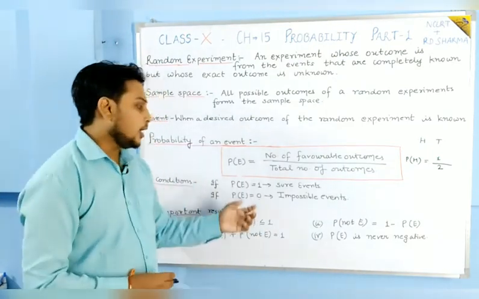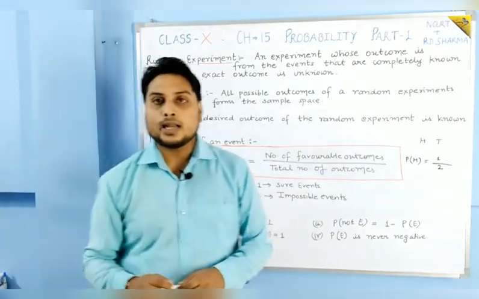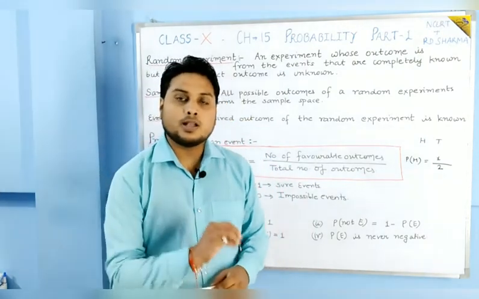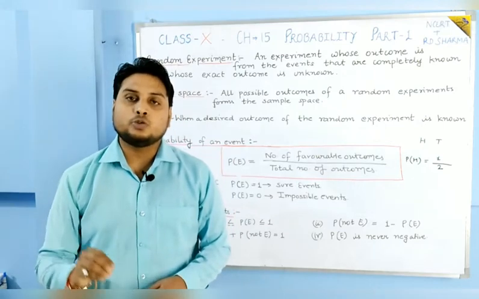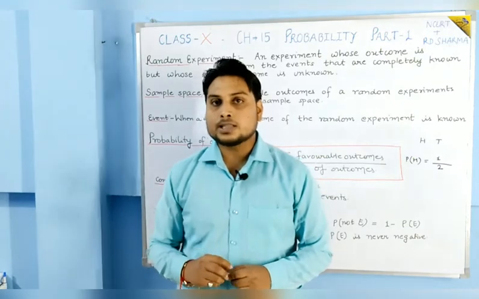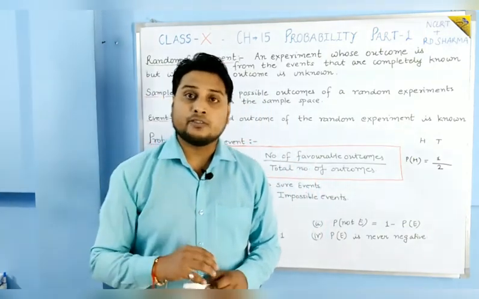Suppose in a dice, you know that in a dice total 6 surfaces are there, and on the surfaces there are numbers 1 to 6, means 1, 2, 3, 4, 5 and 6. And suppose someone asks you what is the probability of getting 7?